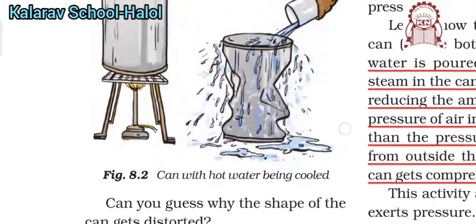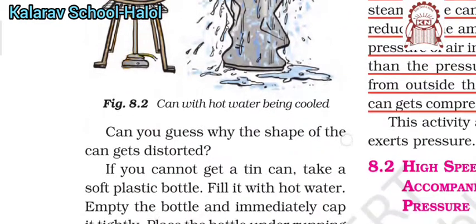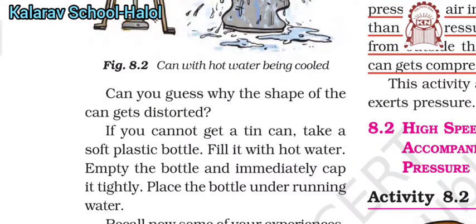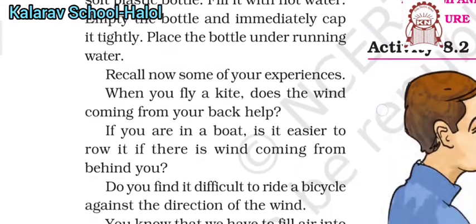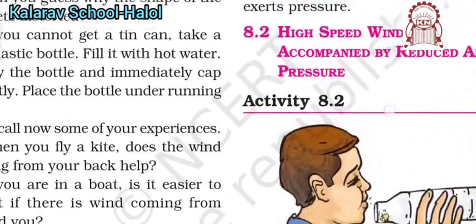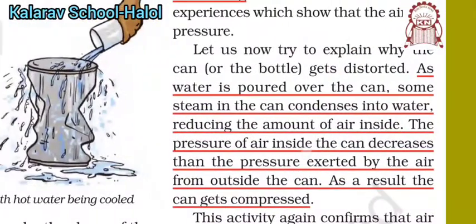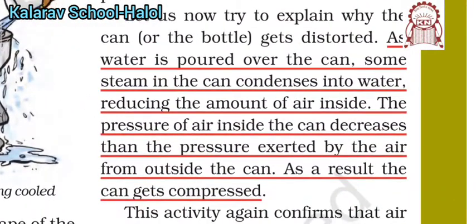Here you can see the shape of the tin can changes. What does it mean? As water is poured over the can, the steam inside condenses to form water again, and the amount of air inside decreases.